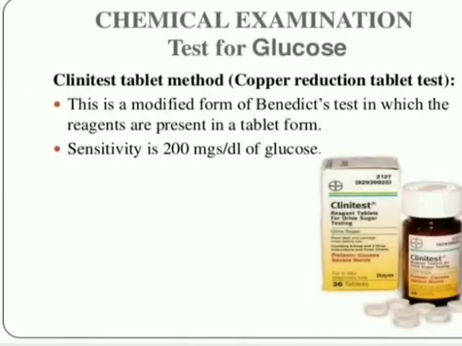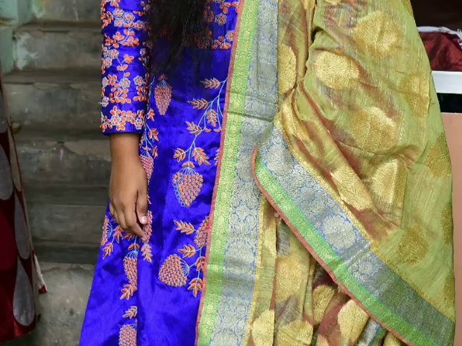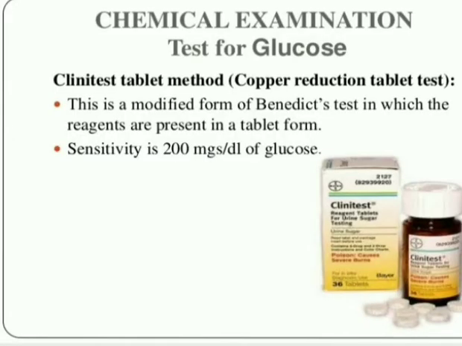In urinary testing, test for glucose, test for ketone bodies. In the test for glucose we need Benedict solution, and in the test for ketone bodies, acetoacetic acid and Rothera's test. And after that, microscopic examination, we analyze if any epithelial cells or any red blood cells, white blood cells or any bacteria are present, we must observe under the microscope.